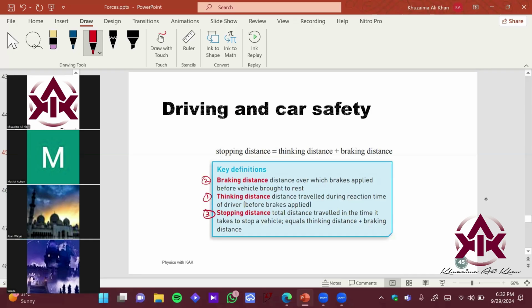So thinking distance is the distance traveled while you're making the decision: should I apply the brakes or not? It's the human reaction time.